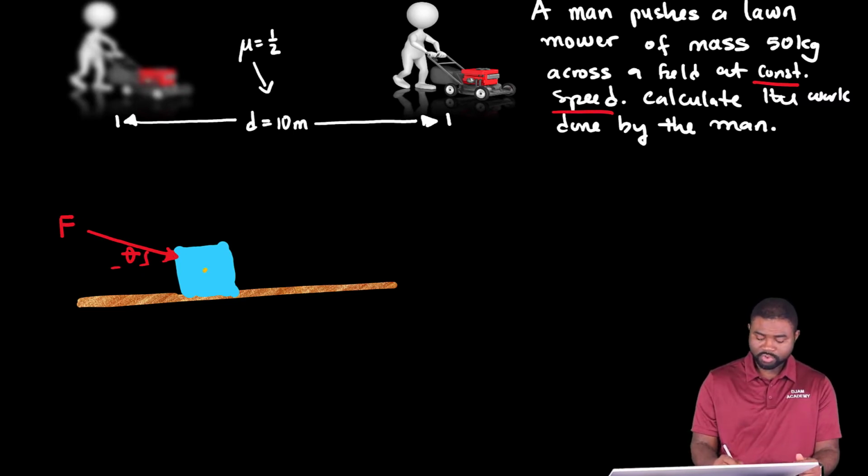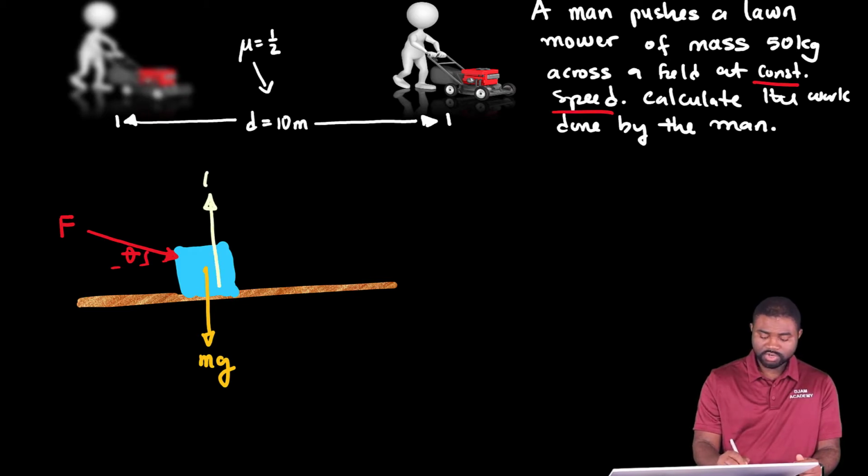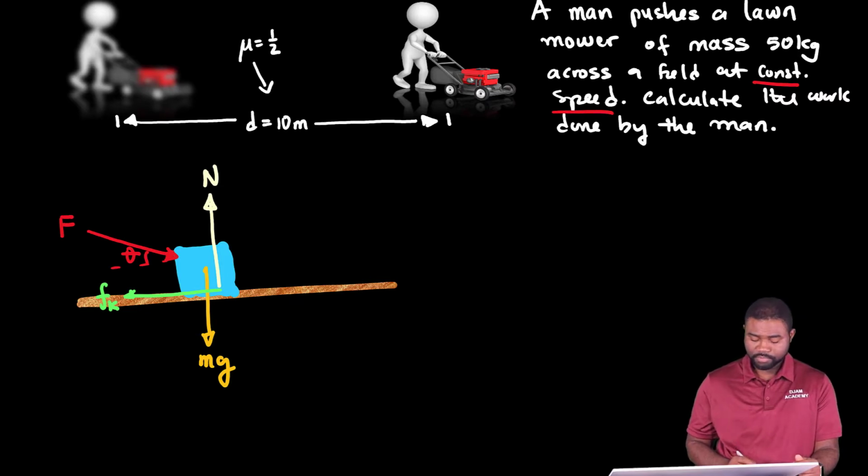You have the weight of the lawnmower acting vertically downwards. You have the normal force acting vertically upwards, N, and there is friction, F_k, acting backwards.